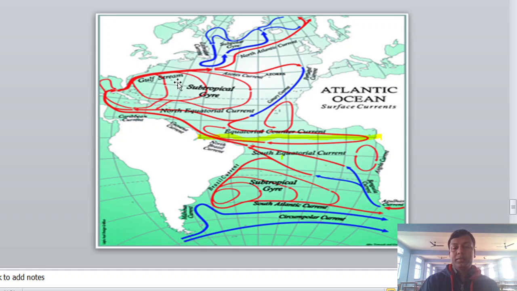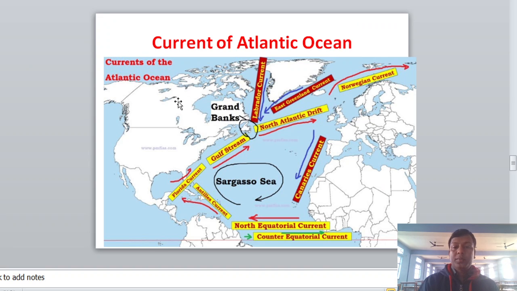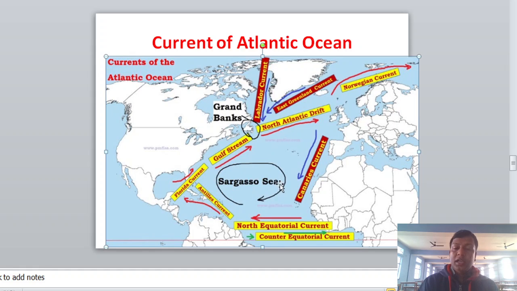This is the part of the North Atlantic Ocean. Here is the Sargasso Sea, that means a sea having no coast. Between this, many plankton breed, so this is known as the Sargasso Sea, without any coast. And this area is also called the Gyre Zone. This is the North Atlantic Oceanic part.